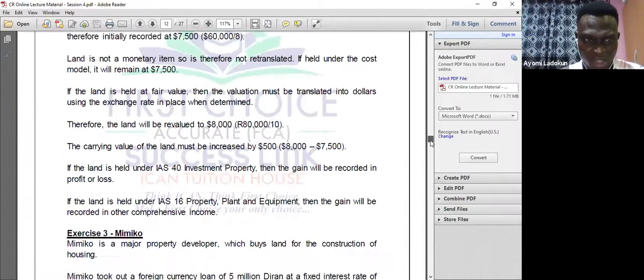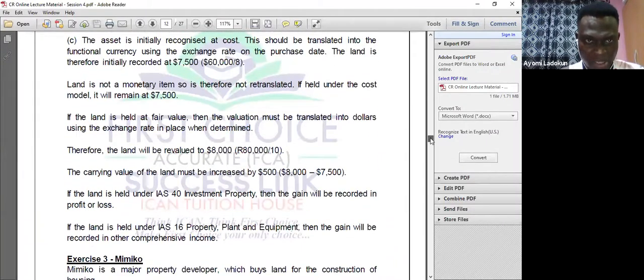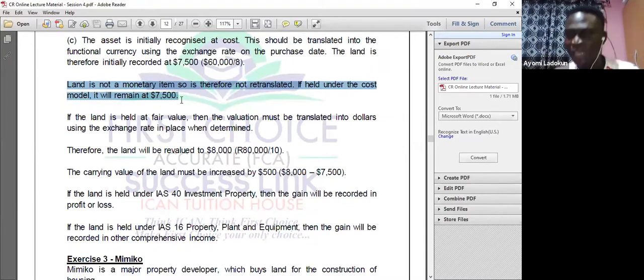So that's very simple. That's what that question is saying. Let me look at that. Can you see now? The asset is initially recognized and should be translated into the functional currency. Can you see 60,000 divided by 8? So you have 7,500. Since land is not a monetary item, you don't retranslate on the cost model, so it will remain at $7,500. It's as simple as that.